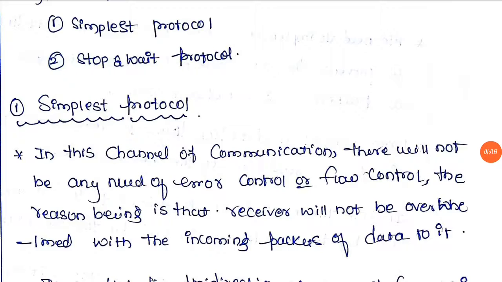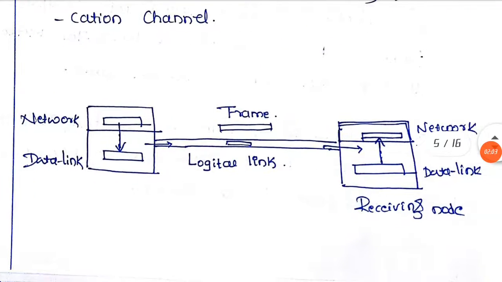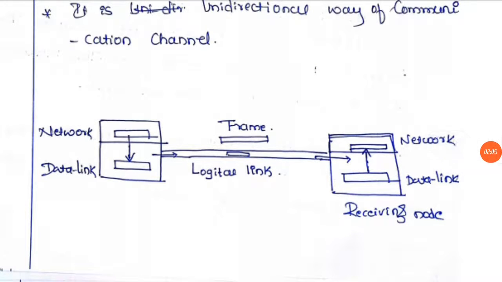So this is our first protocol, a simple protocol in which neither flow control nor error control is needed. In this case we assume that the receiver can immediately handle any frame it receives. That is, as soon as a frame is received, the receiver can handle the frames. In other words, the receiver can never be overwhelmed, and there is no chance of overflow. So that's why there is no need of any flow control or error control. This is called a simple protocol.